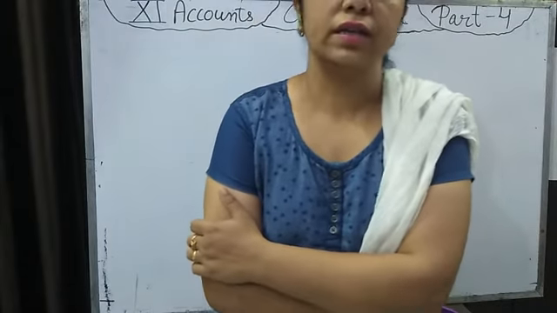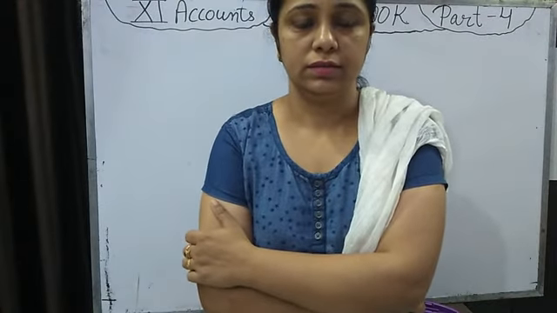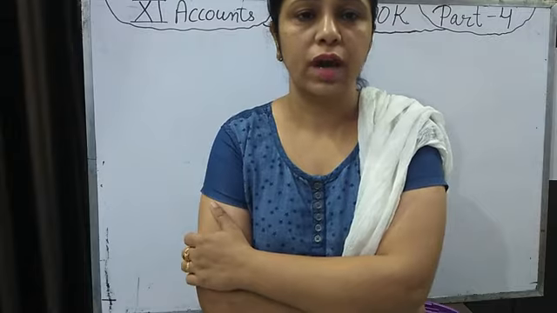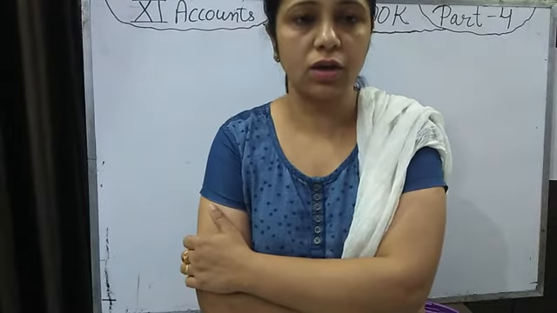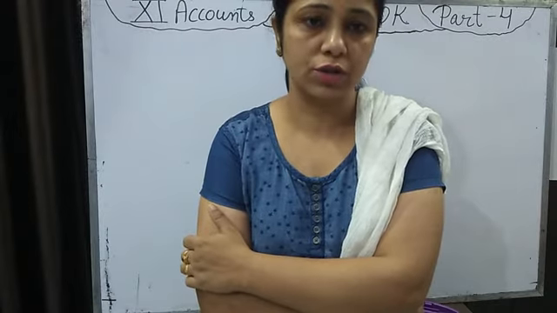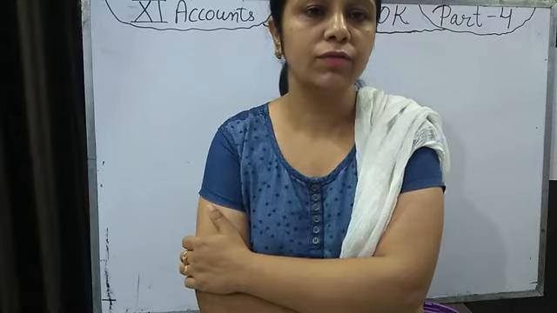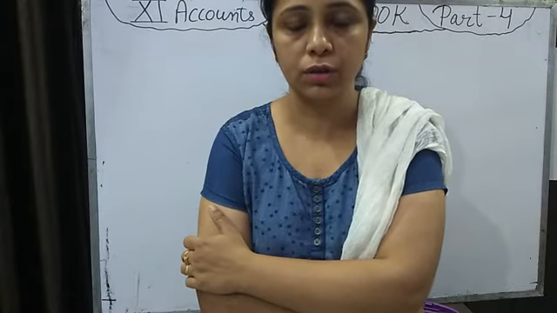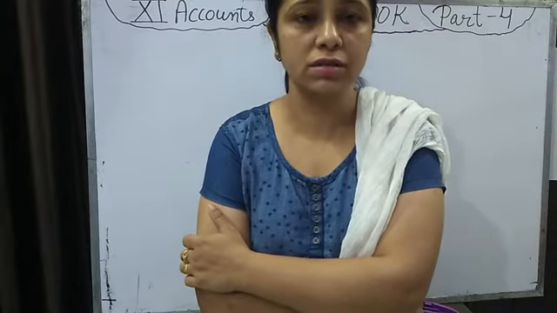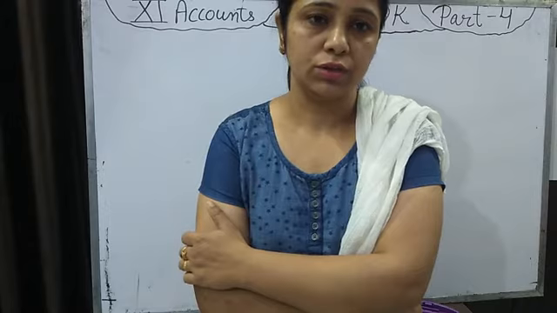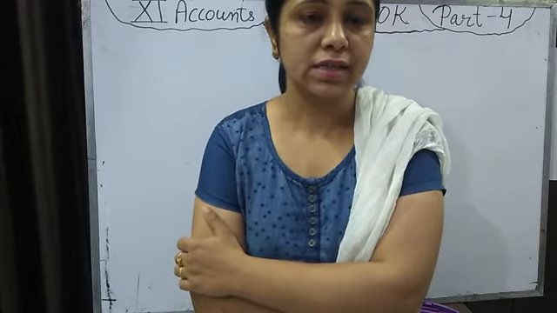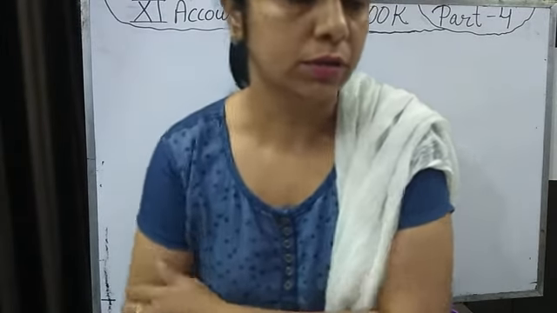Last week we started the chapter 11 cash book. We have done single column cash book and double column cash book. In this week we will revise the double column cash book with one more new point and petty cash book. Okay, let's start. Open your book.